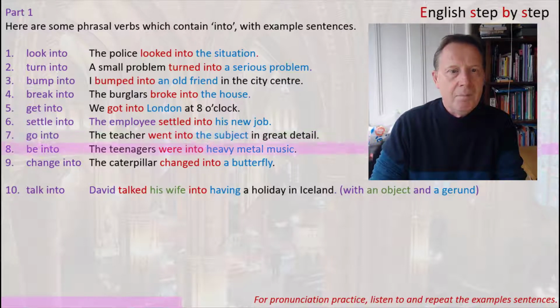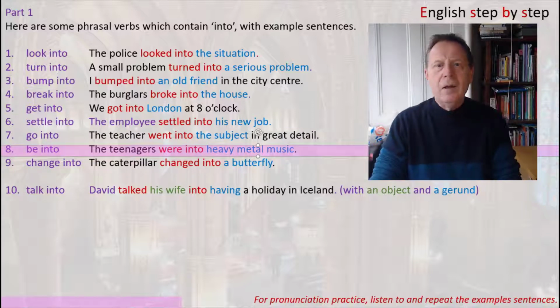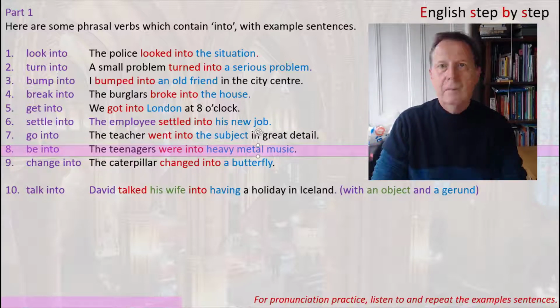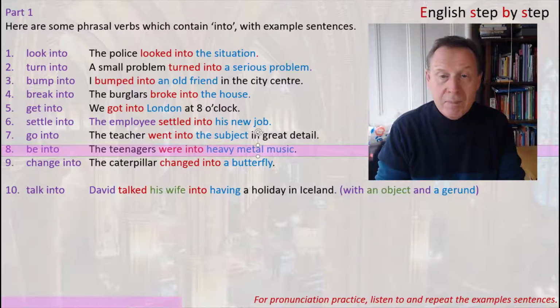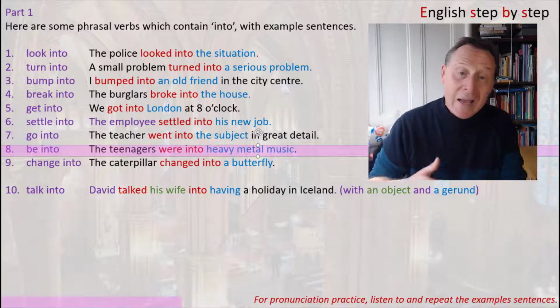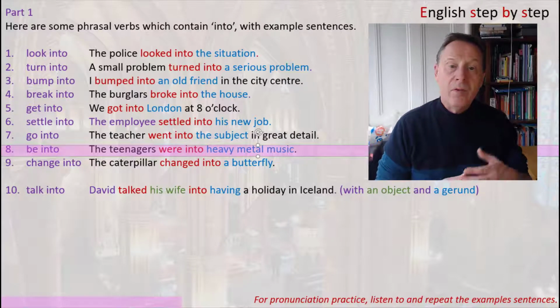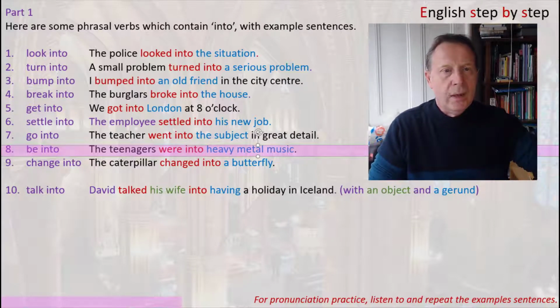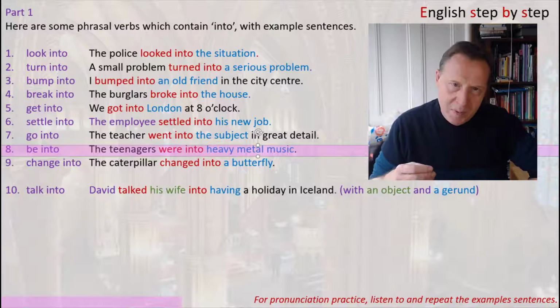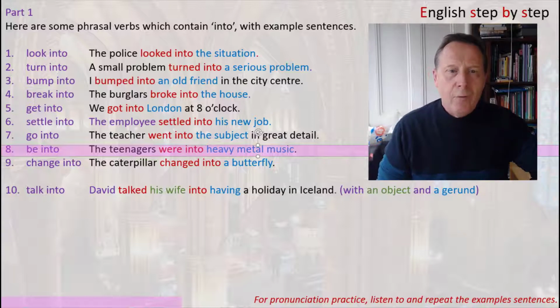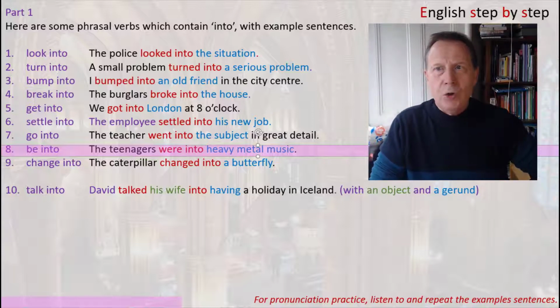Number 8, be into. Now this is a colloquial kind of phrasal verb. It means that you enjoy something, so you do it a lot. For example, the teenagers were into heavy metal music. You could also say, I am into heavy metal music, or he is into heavy metal music, or they were into heavy metal music. So to be into something means to be very keen on something, to be very interested in something, to be very fond of something, to spend a lot of time doing something.